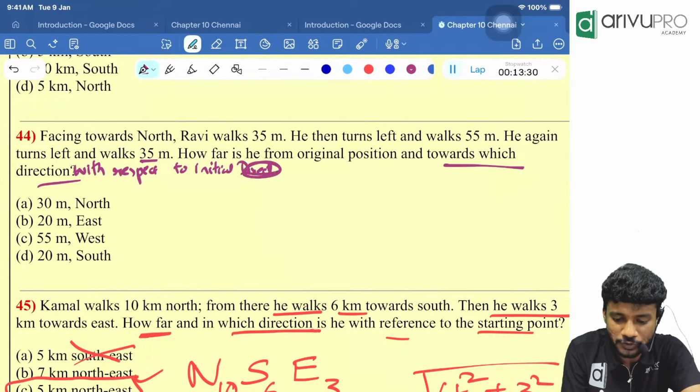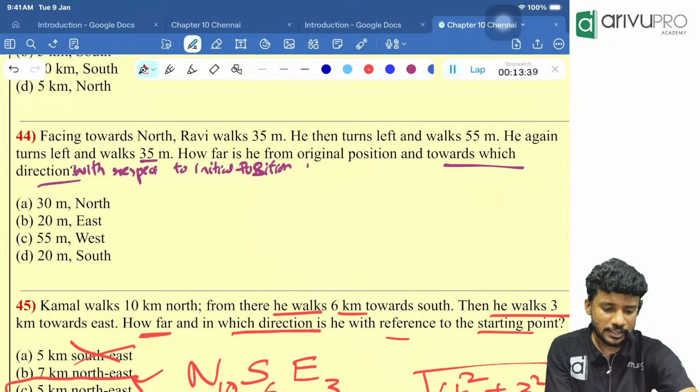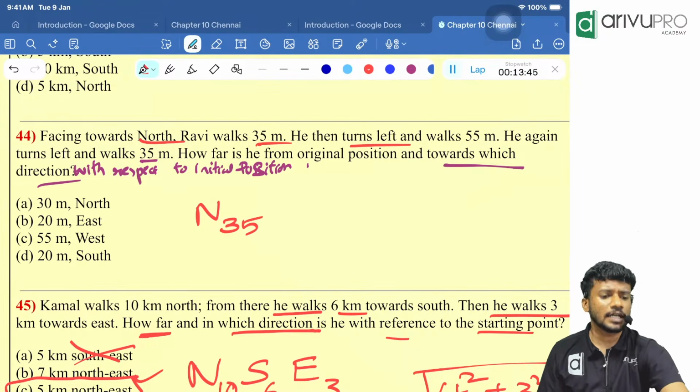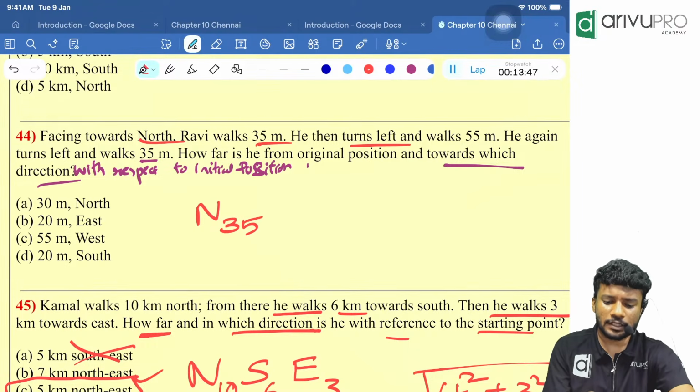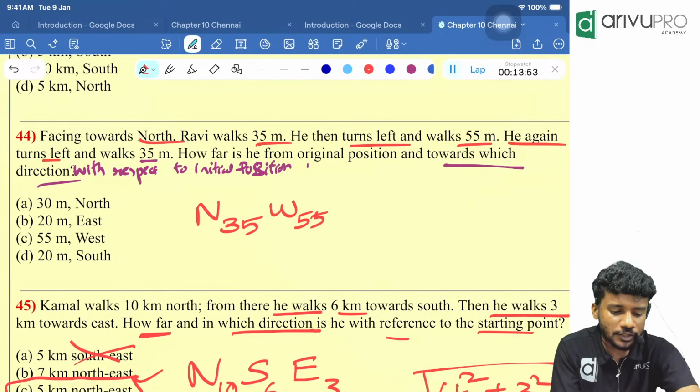Okay, initial position I'll use. Then what is mentioned over here? Ravi is going towards north. How many meters? 35 meters. Then he took a left turn. Left of north is what, people? Left of north is always what? West. And walks how many meters? 55. Then again took a left turn.